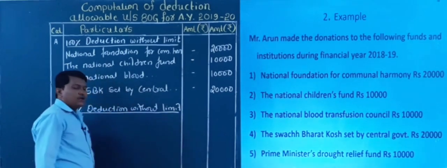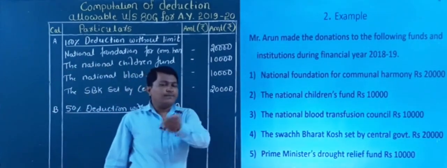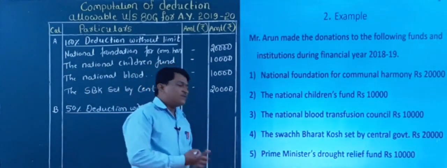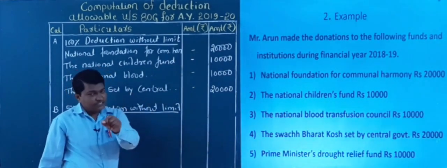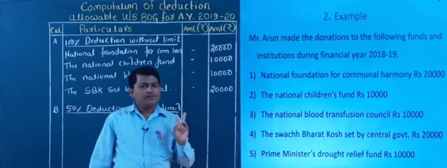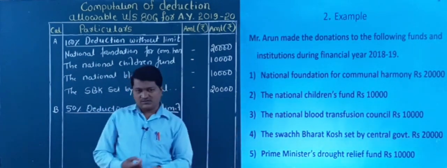So now you tell me, already you classified under category B, which donations fall there? Prime Minister. Even with the word Prime Minister, it still falls under B. Why? It is the drought relief fund, right?